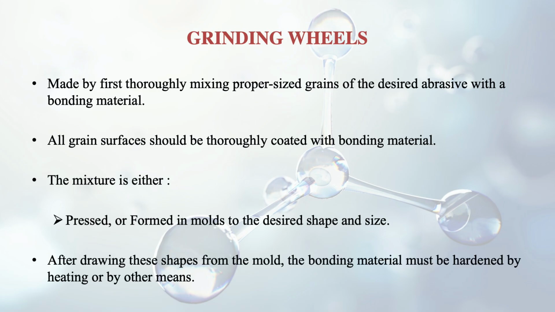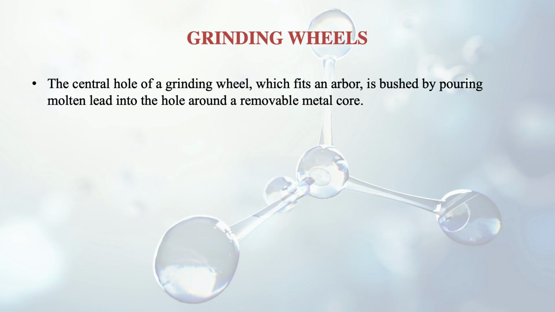After removing these shapes from the mold, the bonding material must be hardened by heating or by other means. So we can do heating, or there may be some other method also. The central hole of a grinding wheel, which fits an arbor, is formed by pouring molten lead into the hole around a removable metal core.